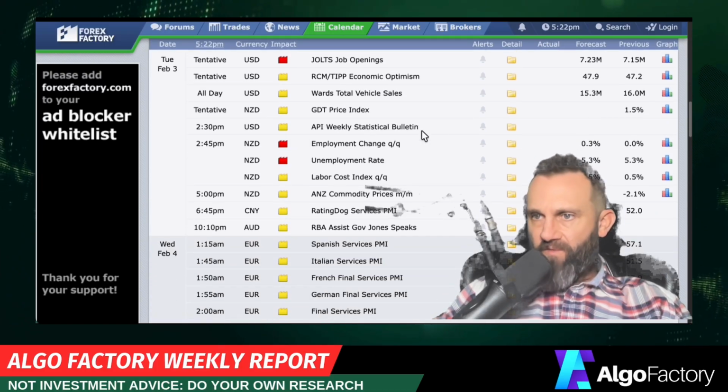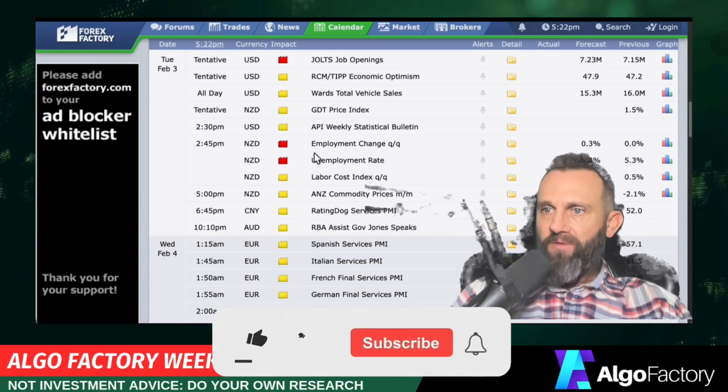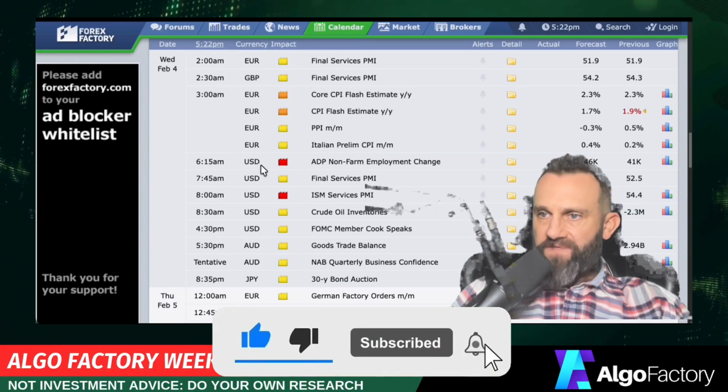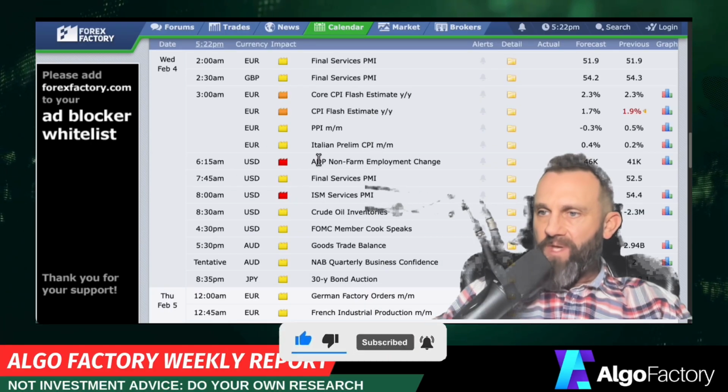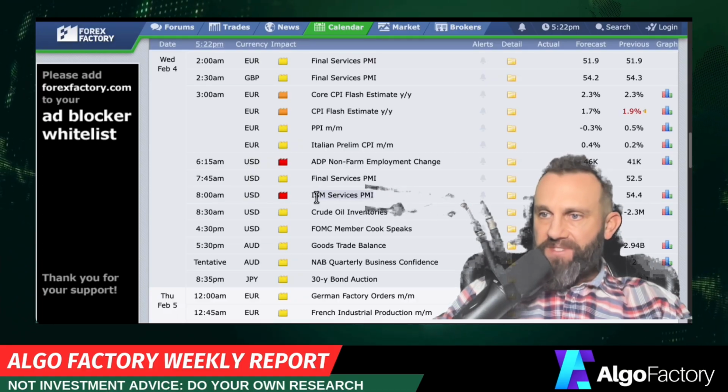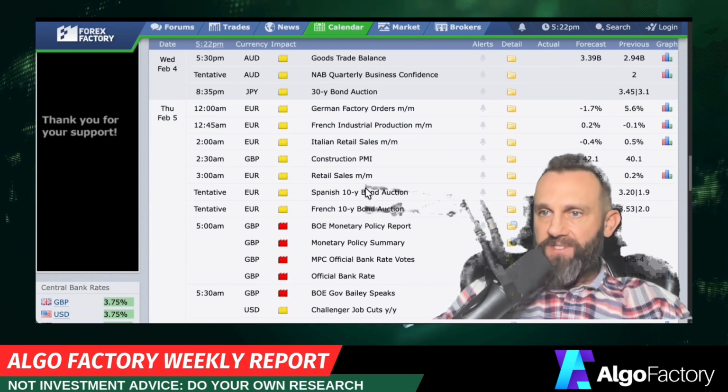At 4:45 p.m. EST, we have the employment data coming out for New Zealand on Tuesday. Wednesday at 8:15 a.m. EST, we have the ADP non-farm employment data coming out. And then 10 a.m. EST, the ISM services PMI is coming out.